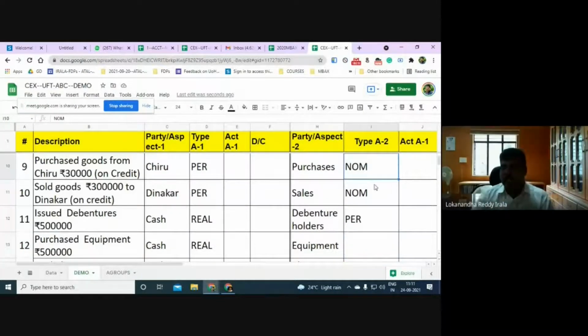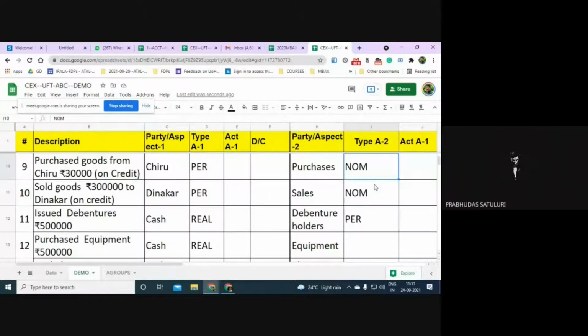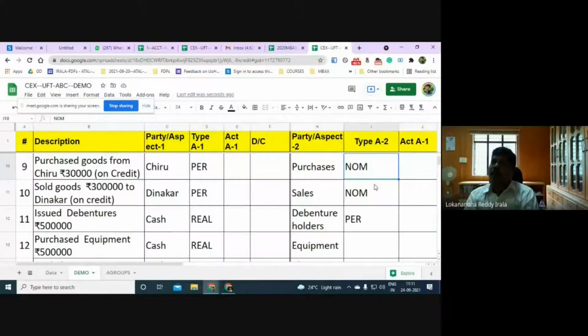No. Purchases is nominal. What is the difference between asset purchase and goods purchase? The goods are purchased with an intention to resell them. Assets are purchased with an intention to use them in the process.